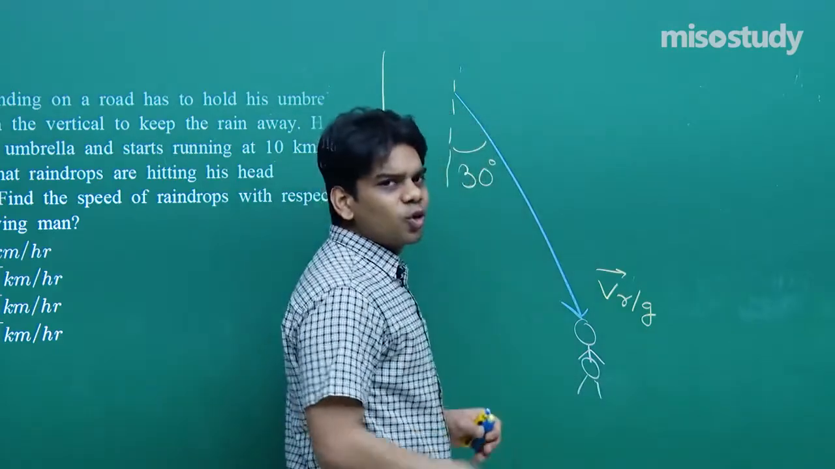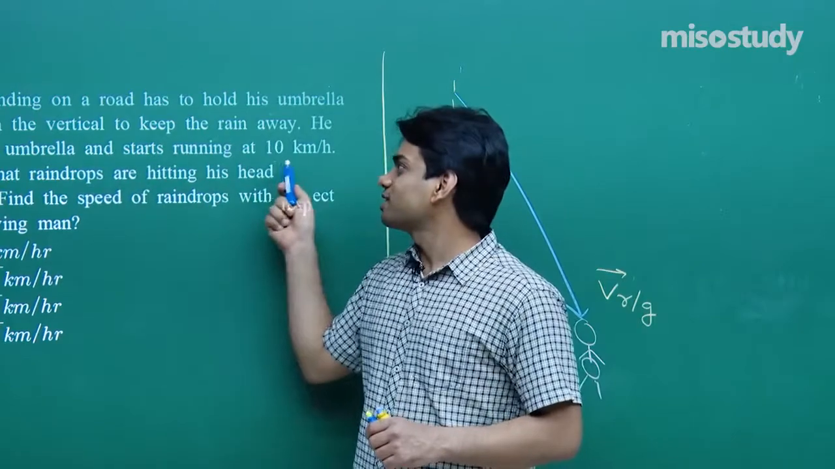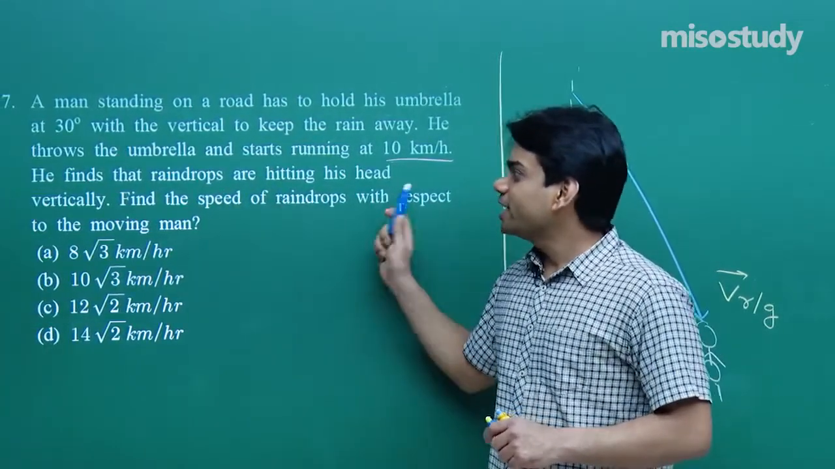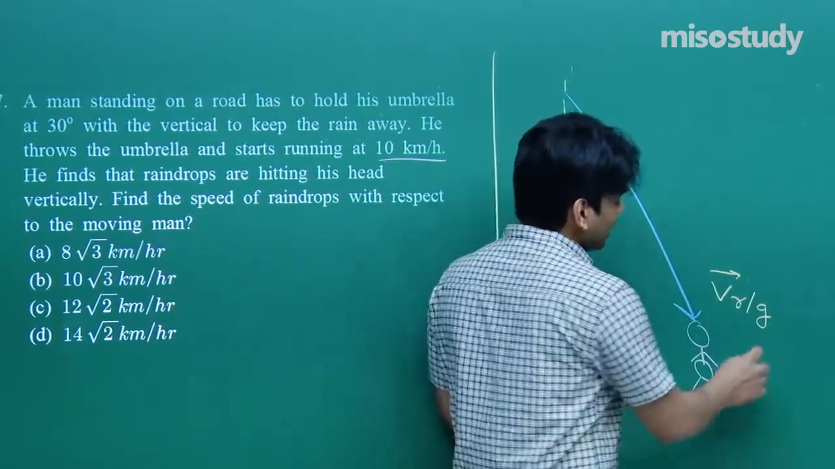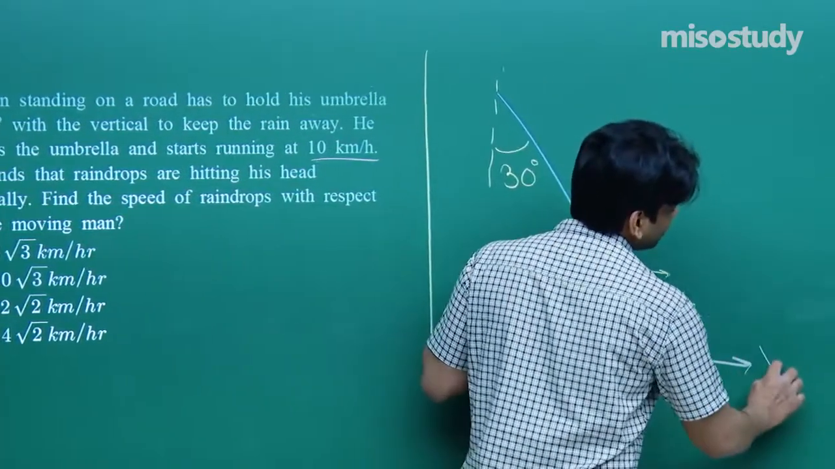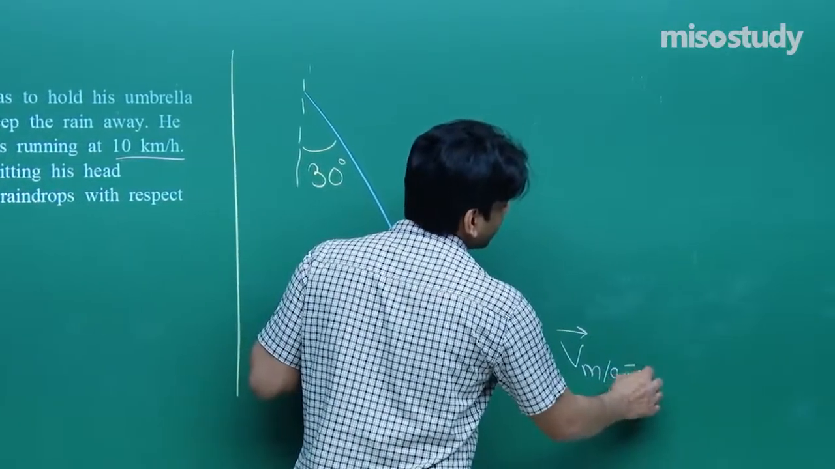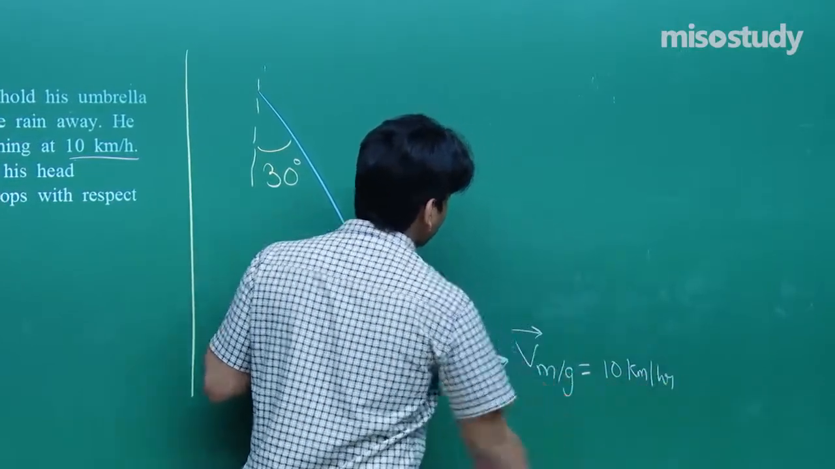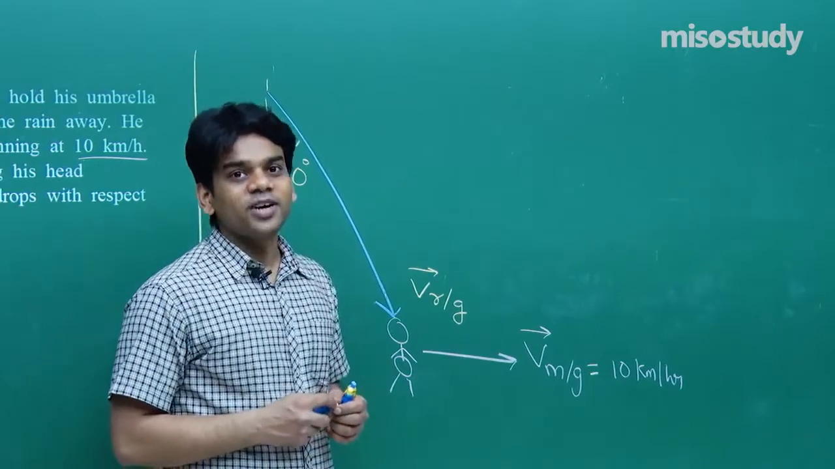What he does, he throws the umbrella. The next line you read, he throws the umbrella and starts running at 10 km per hour. And he finds that raindrops are hitting his head vertically. Now let me show you all the vectorial representation. He starts running, that is, the velocity of man with respect to ground is 10 km per hour. He starts running and he feels that the raindrops are hitting his head vertically.